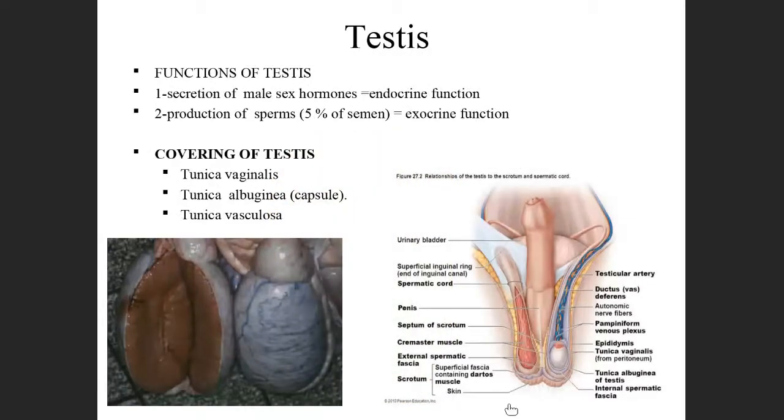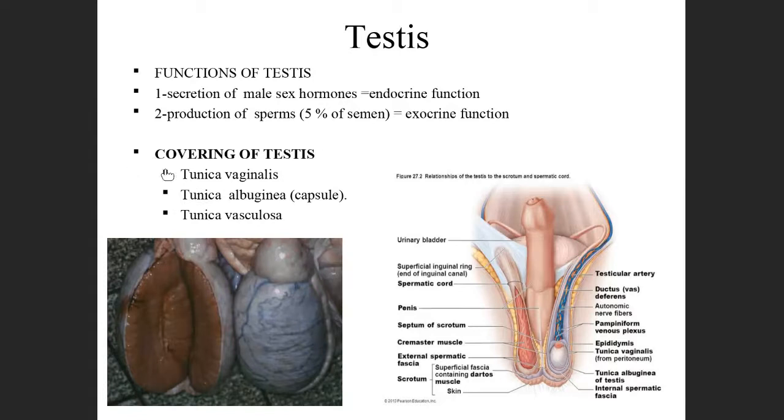The main functions of the testis are the endocrine functions. It secretes the sex hormones and also produces the sperm. So 5% of the sperm is produced from the testis. Another main thing about the testis is the coverings of the testis.